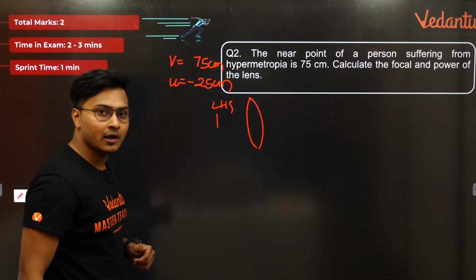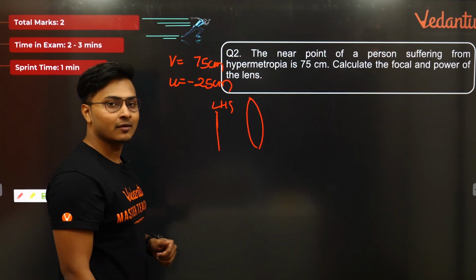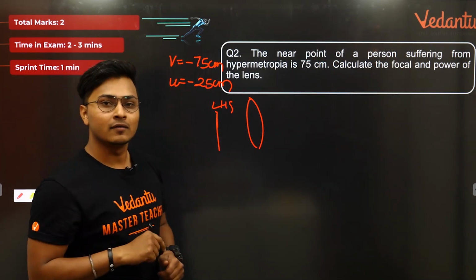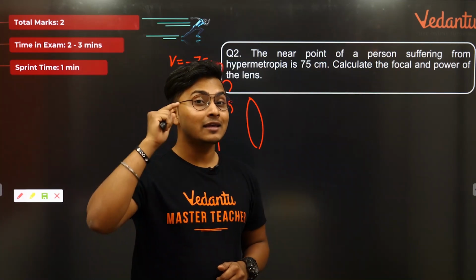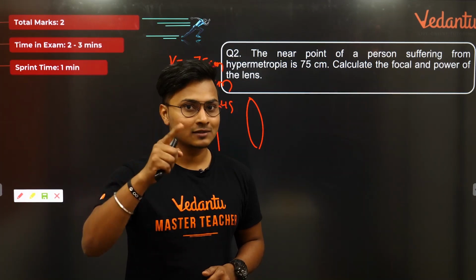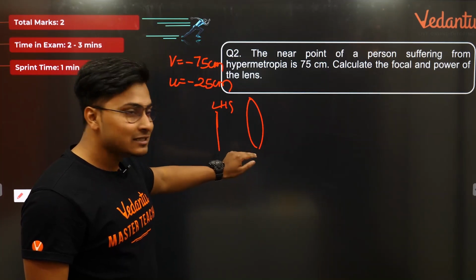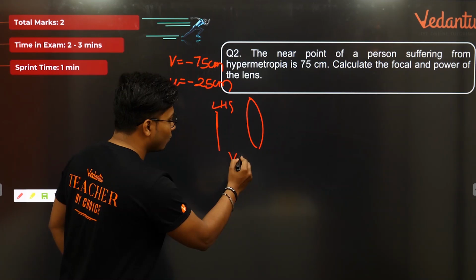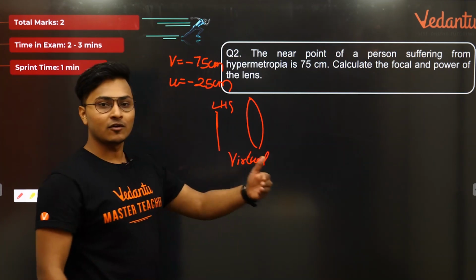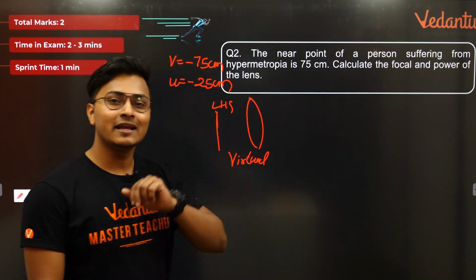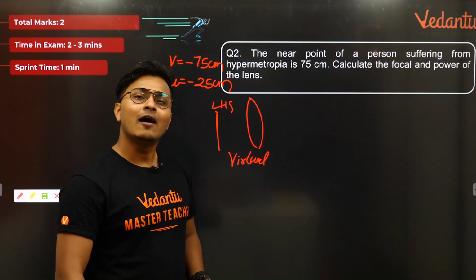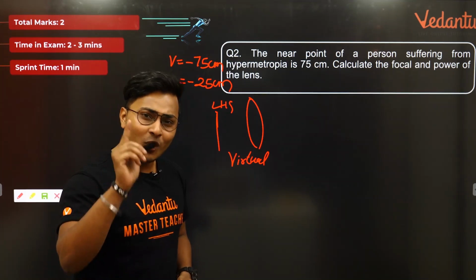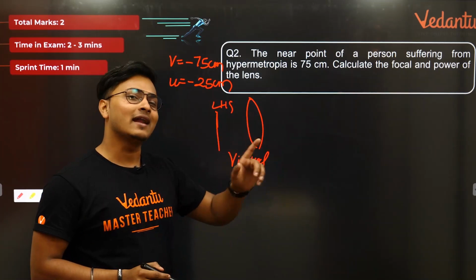अगर object यहाँ पे है, image भी वहीं पे है. So my dear students, V is also negative. This brings a key point in our minds. A convex lens also, in the case of hypermetropia, gives me a virtual image in front of me. That is the reason why U and V both are negative. A very small key concept which you must understand very clearly. So I hope you got that point. We'll do a quick revision at the end as well again.